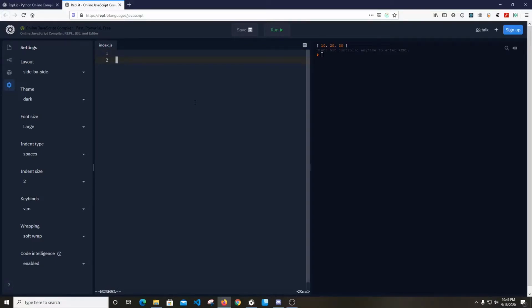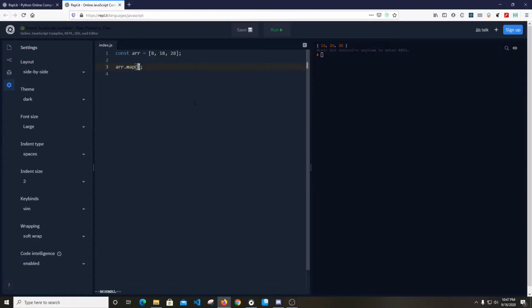In JavaScript, the way we write a map function is a bit like this. We have an array. Let's say we have an array with 3 elements, 8, 18 and 28. We can map over this array. Let's say array.map.